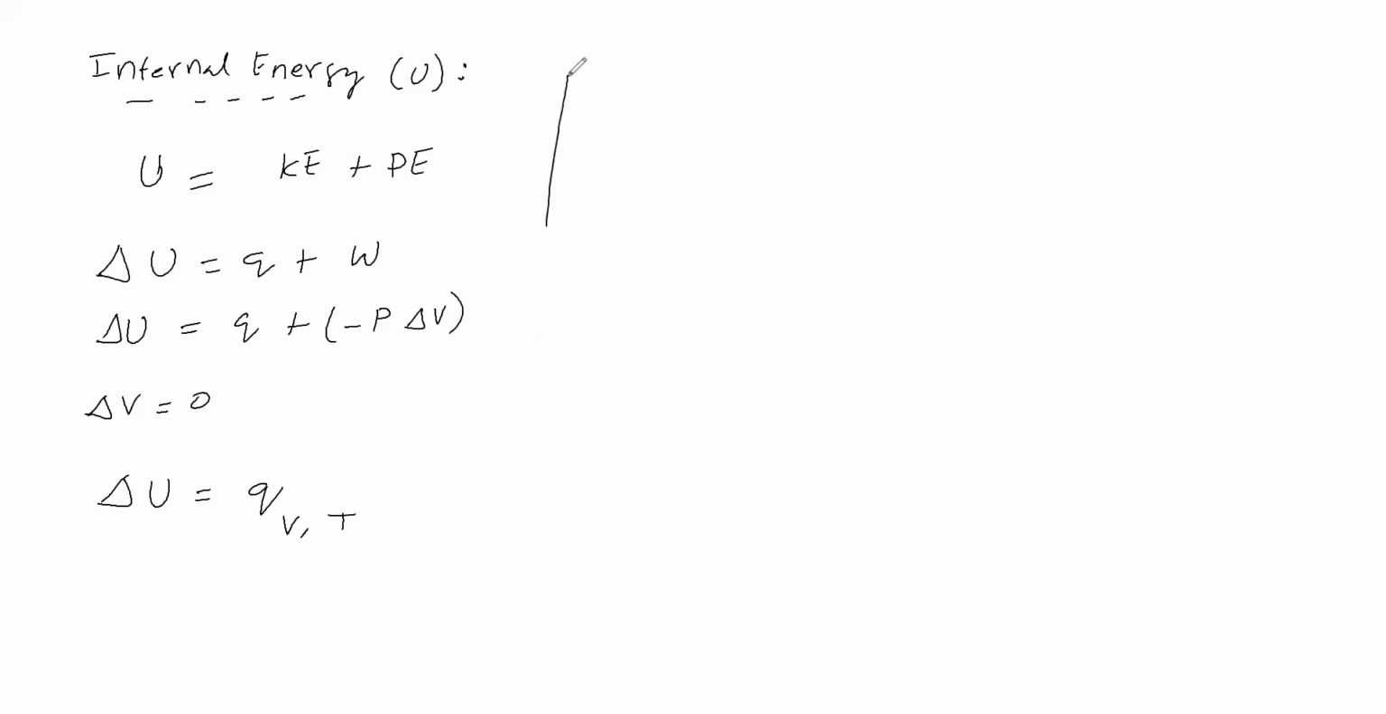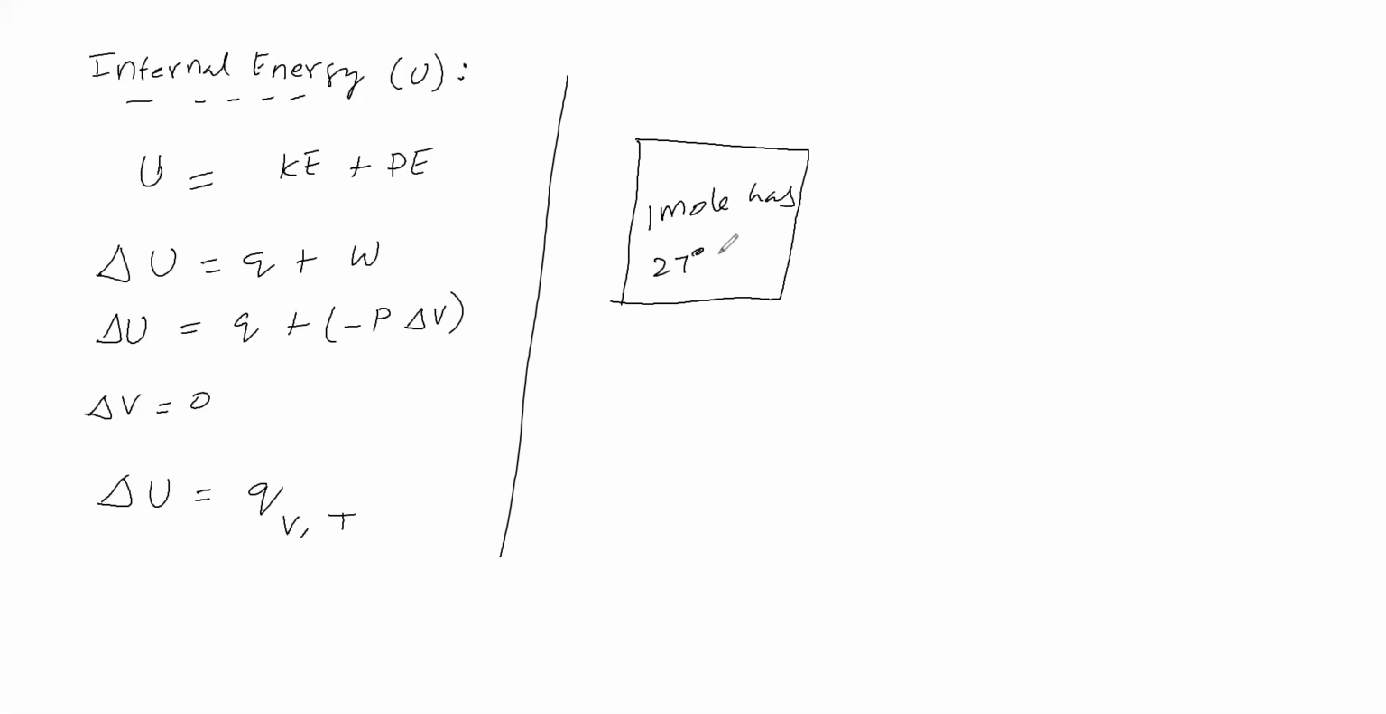Next point, we will take a closed vessel. In this closed vessel we will take 1 mole of ideal gas, at a temperature of 27 degrees Celsius. Now since it is closed, the number of moles will remain the same, and the volume remains the same because it is a closed vessel.